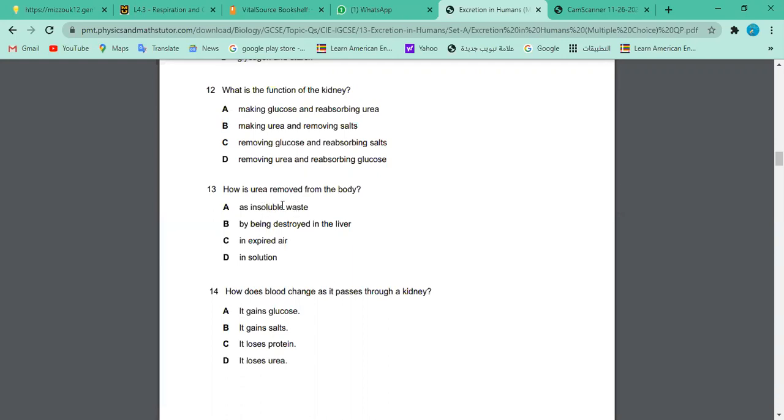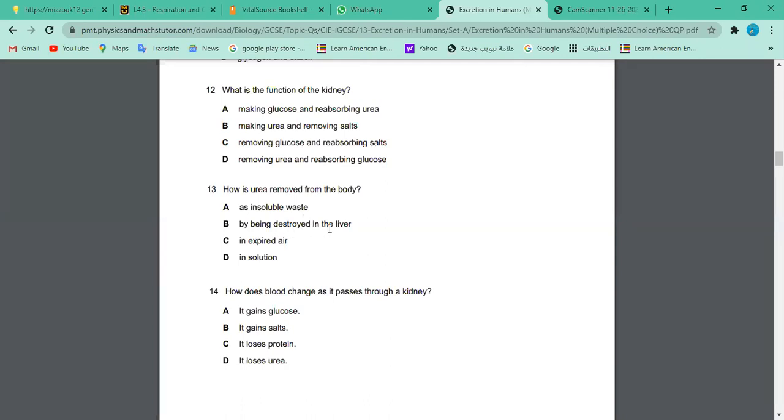So an insoluble thing cannot be filtered by the kidney as well. So absolutely, this is the wrong option. This is even scientifically wrong. These wastes could not be insoluble. If anything is precipitating in the urine, which is insoluble, we call it a renal stone. This is how we call renal calculus or renal stone, because that will precipitate. It's not soluble. Calcium stones, calcium oxalate stones, right? So that is dangerous for your body. Insoluble, of course, cannot be filtered by the kidney. By being destroyed in the liver, how is urea removed from the body?